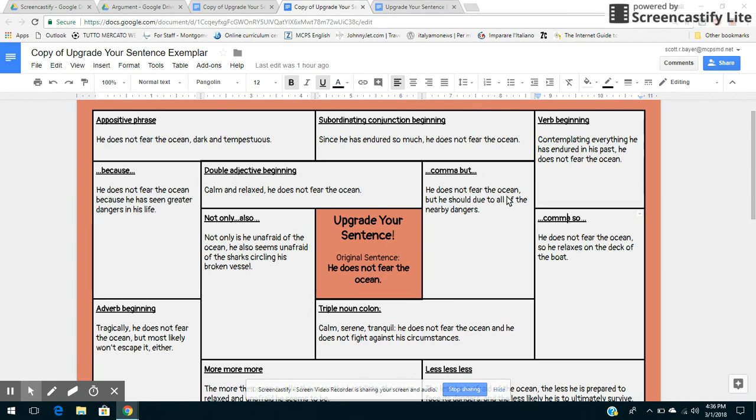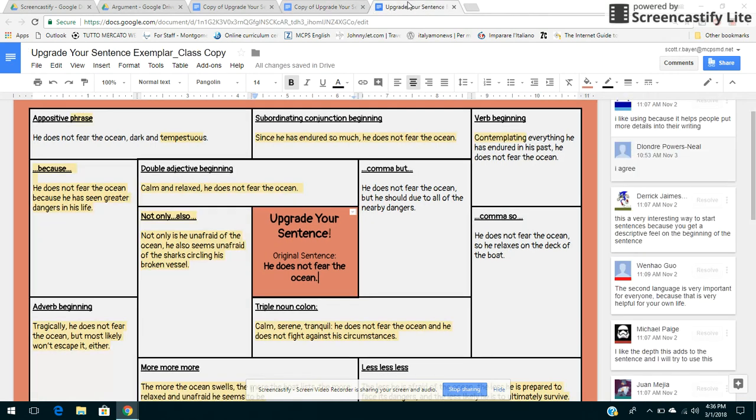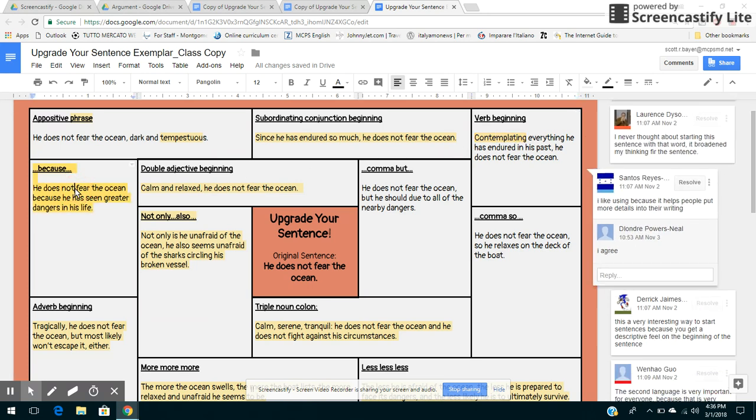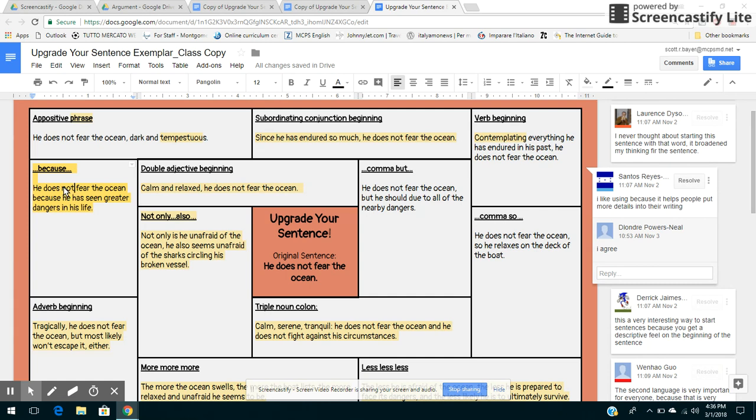But so one of the things I did was I made a class copy of this, and then I gave them comment access so that they could go through and kind of think about these sentences. And so here we have, Lawrence said, "I never thought about starting a sentence with that word. It broadened my thinking for sentences," which is great if we're getting kids to think about their writing. And Santos said, "I like using because it helps people put more details into their writing," which is exactly what some of our kids need.